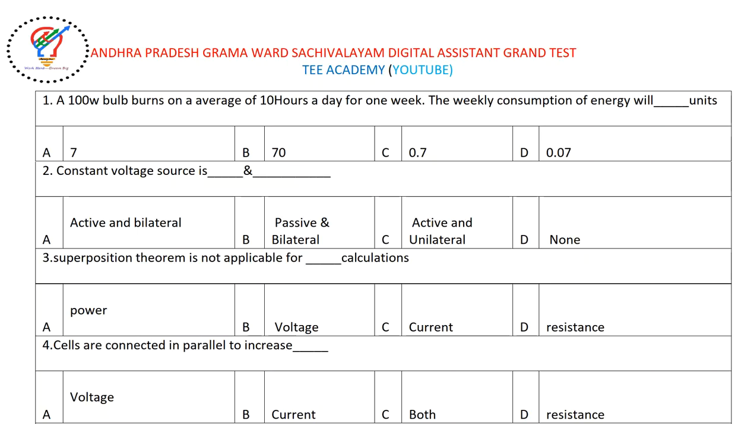Let's discuss one more Andhra Pradesh Grama Ward Sachivalayam Digital Assistant Grand Test paper here. In this video, we have 100 questions: 50 questions belong to electrical and electronics and communication engineering, and the remaining 50 questions belong to computer science engineering. Everybody is asking to explain each and every question in detail, but it's not possible in a short period of time. Sorry for that.